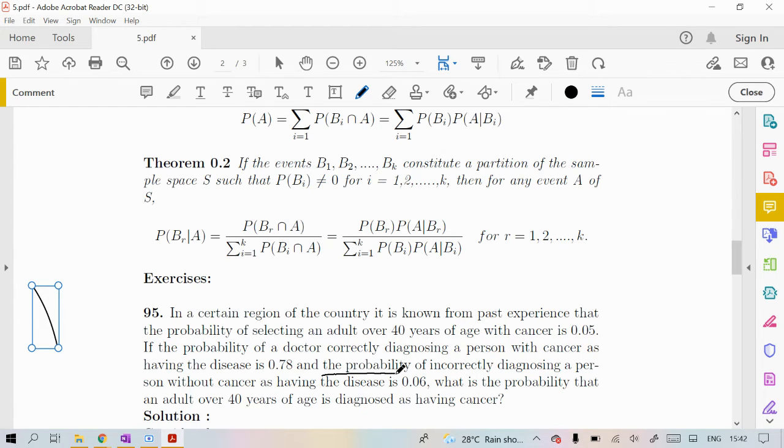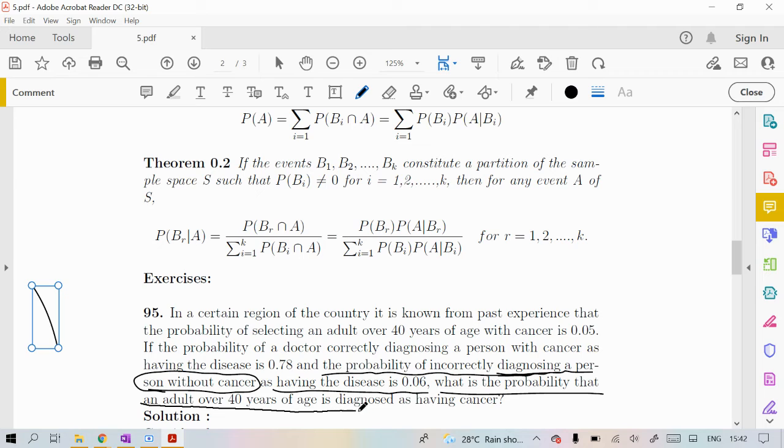So next, look, the probability of incorrectly diagnosing a person without cancer. The person does not have cancer and goes to the doctor, and the doctor will tell them that they have a disease with probability 0.06. Actually they do not have cancer, but the doctor will diagnose him or her as having disease, with probability 0.06.